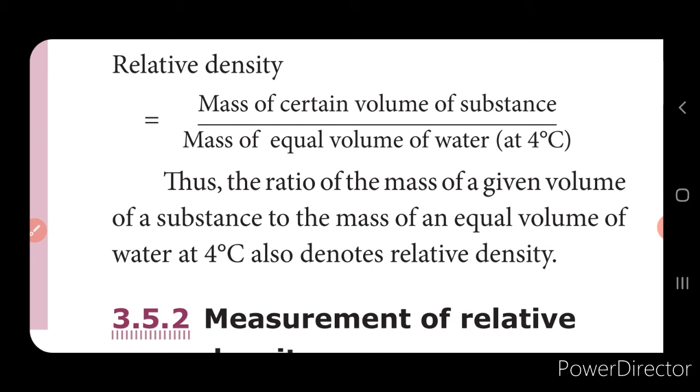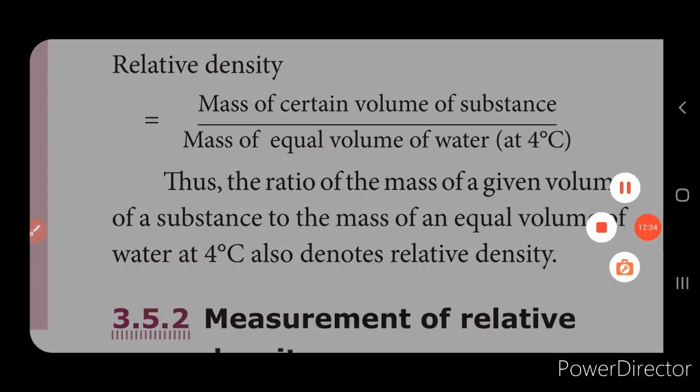Since relative density is the ratio of the mass of a given volume divided by the mass of an equal volume of water, it doesn't have a unit. There is no unit for relative density. So the formula is relative density equals mass of a certain volume of any substance divided by mass of an equal volume of water at 4 degrees C.